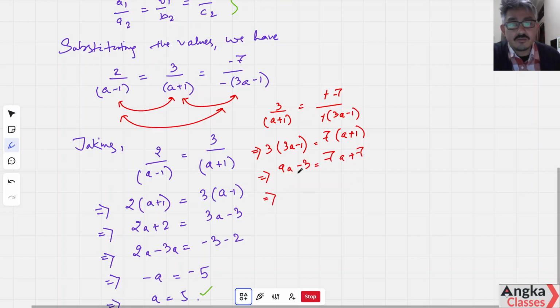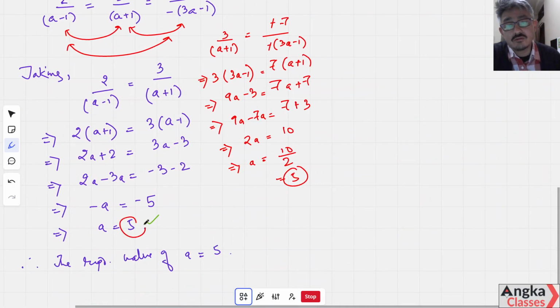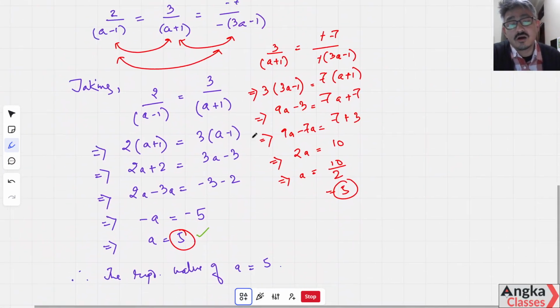Okay, so 9A minus 7A is equal to 7 plus 3. So 9A minus 7A is 2A, 7 plus 3 is 10. Implies that A is equal to 10 upon 2, which is equal to 5. So the value of A is 5 again. So we can use any given pair. Okay, so this is how we solve this type of question.